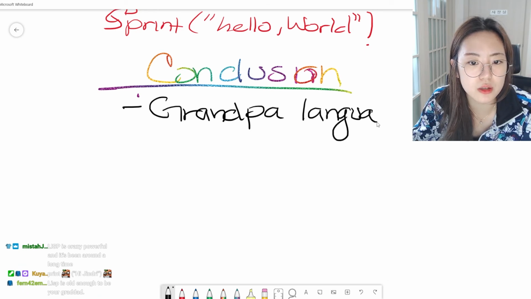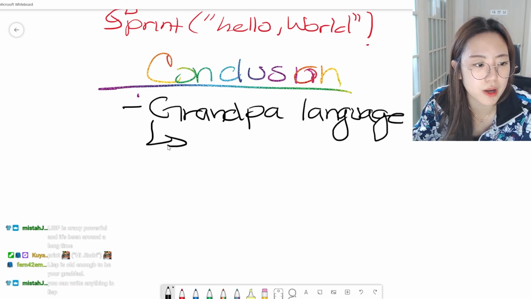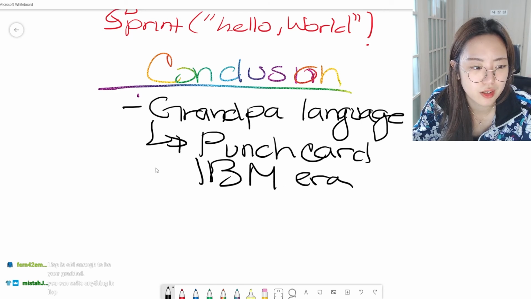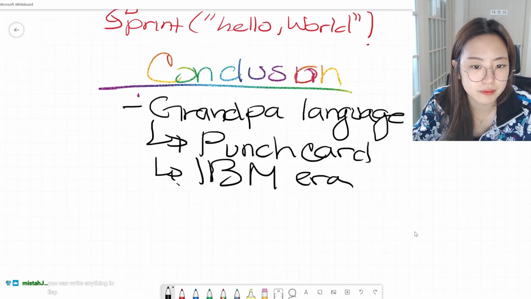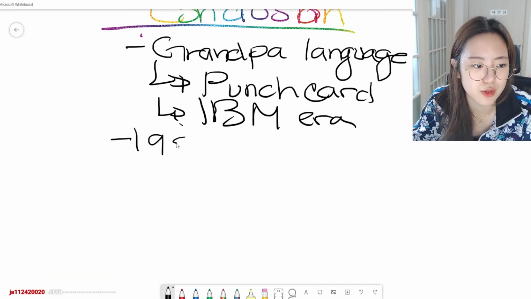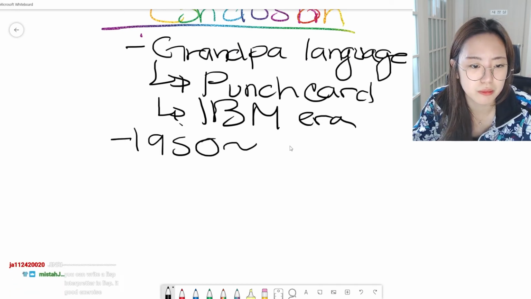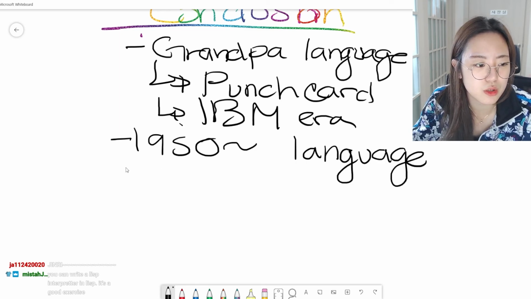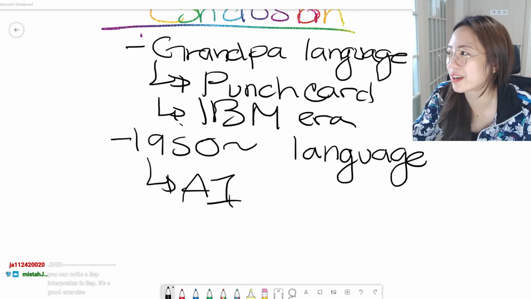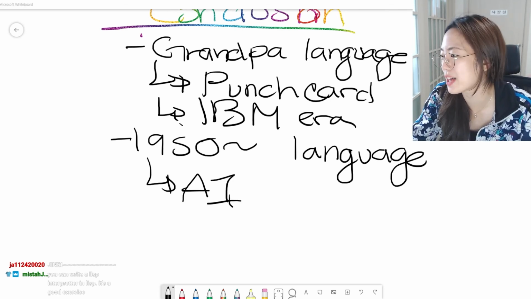And what's interesting about Lisp is that it's actually way back when they had the punch card computers, like the IBM era, right? And what's really nice is that even if it was a 1950s language, it was used for AI, which sounds really cool. Like, imagine having a language for that long.